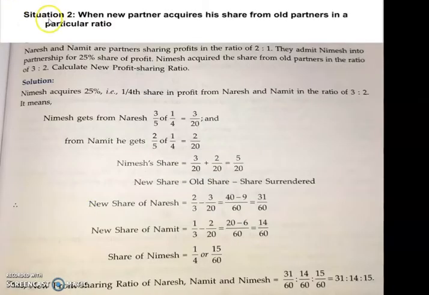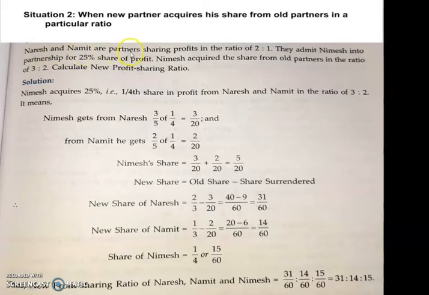Now let us discuss situation 2, when a new partner acquires his share from the old partners in a particular ratio. So in your question, they will give you a particular ratio in which a new partner may have acquired the share from the old partners. Let us see the situation.